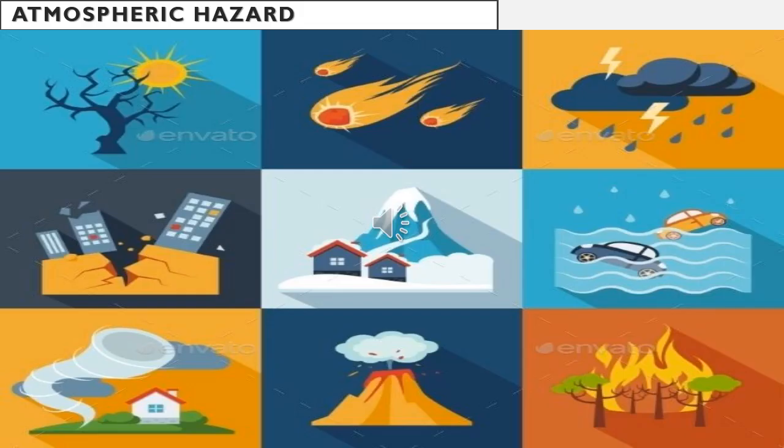First, the atmospheric hazard includes tropical storms, thunderstorm, lightning, tornadoes. Tornadoes means cyclones. Then avalanches, which are the mass movement of a large amount of ice that falls suddenly in the polar region or sometimes in the temperate zones. Then heat waves, fog and forest fire. These are atmospheric hazards.